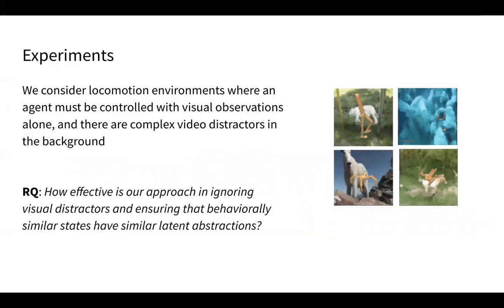For experiments, we consider locomotion environments where an agent must be controlled with visual observations alone, and there are complex visual distractors playing in the background. The research question that we ask is, how effective is our approach at ignoring these visual distractors which are not relevant to the task, and ensuring that behaviors with similar latent states have similar latent abstractions?